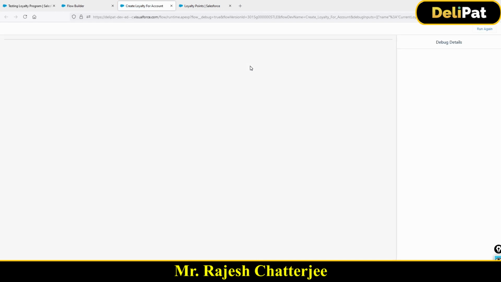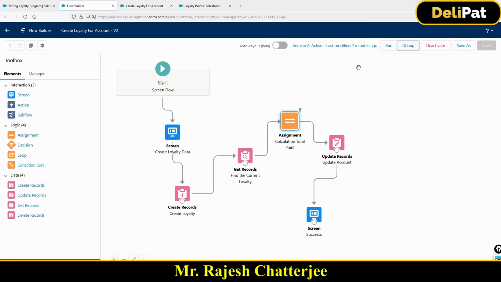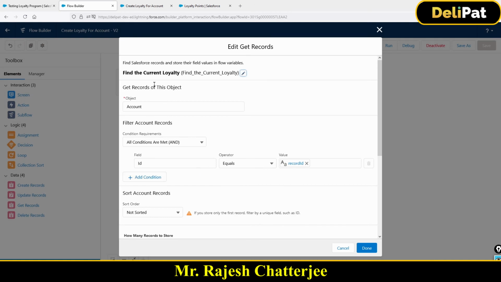If you click on the debug, see, if you click on the debug, your flow doesn't have access to the account ID. You getting me? If you click on the debug button, you are not launching the flow from any account, so it doesn't have the account ID. Now if it doesn't have the account ID, then how can you fetch this? How can this particular get record work?